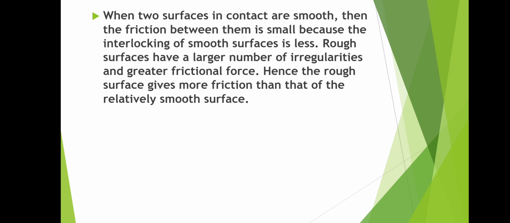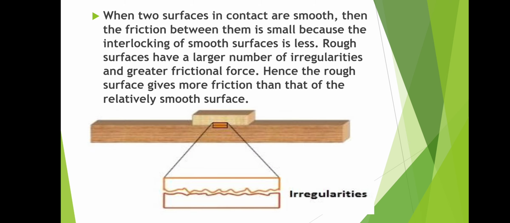See, when two surfaces in contact are smooth, then the friction between them is small because interlocking of smooth surfaces is less. See the two wooden objects which are at rest. The surface irregularities are less. That means if they are smooth surfaces, the friction will be less. Rough surfaces have a large number of irregularities, hence there is a large frictional force. Hence a rough surface gives more friction than a relatively smooth surface.